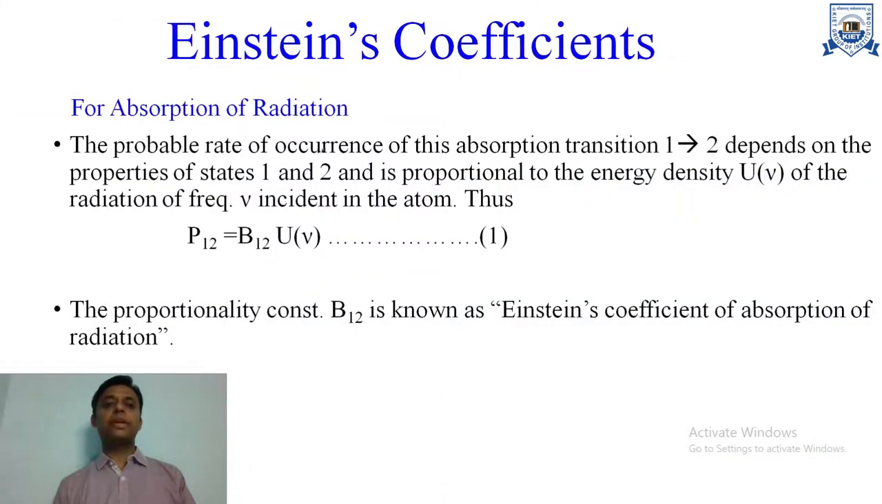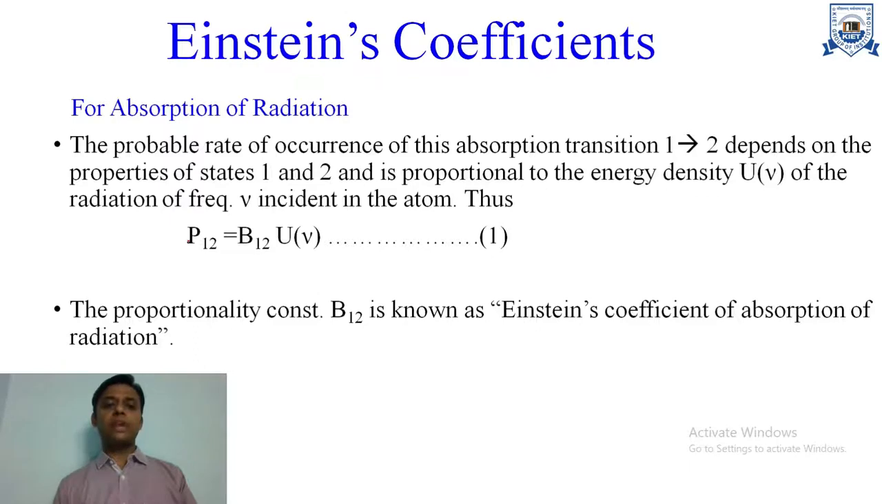Now the topic is Einstein coefficients. As we know, there are three basic processes. One is absorption of radiation, second is spontaneous emission, third is stimulated emission. Einstein gave the coefficient for these three processes. So first, the Einstein coefficient for absorption of radiation.